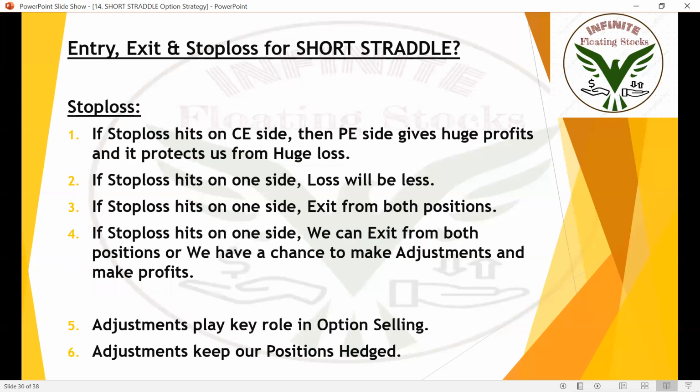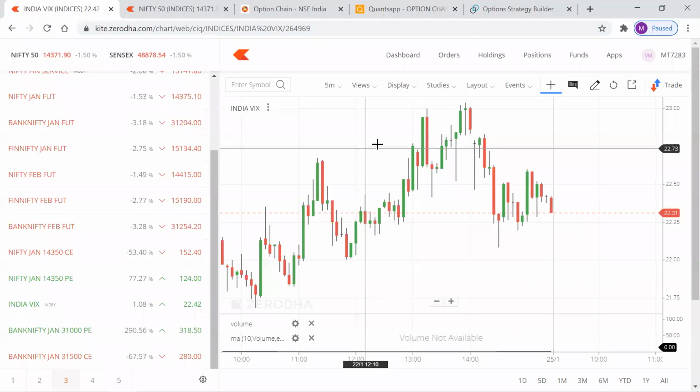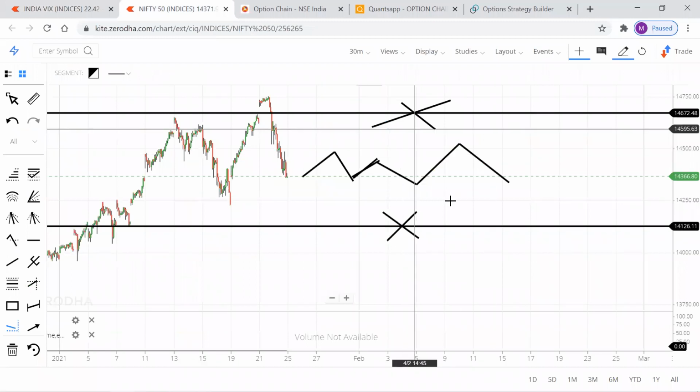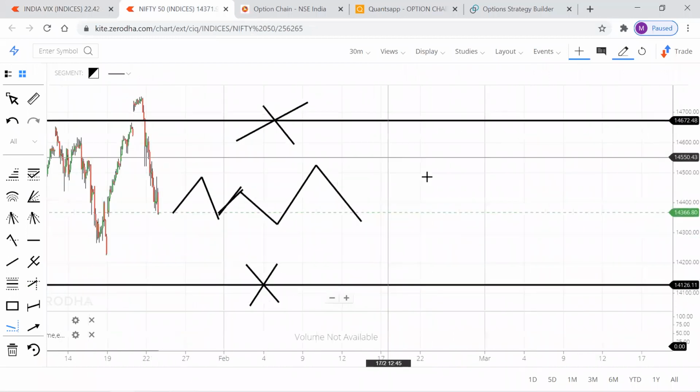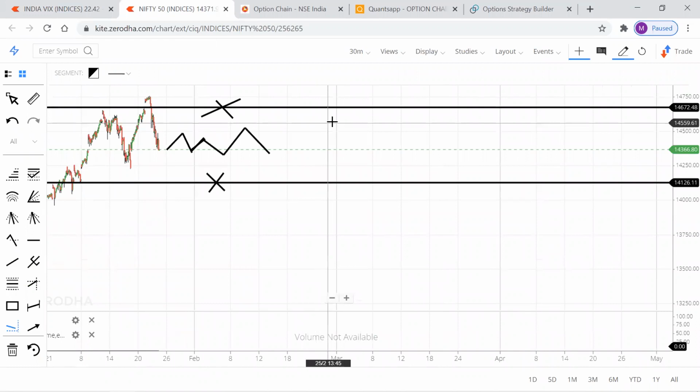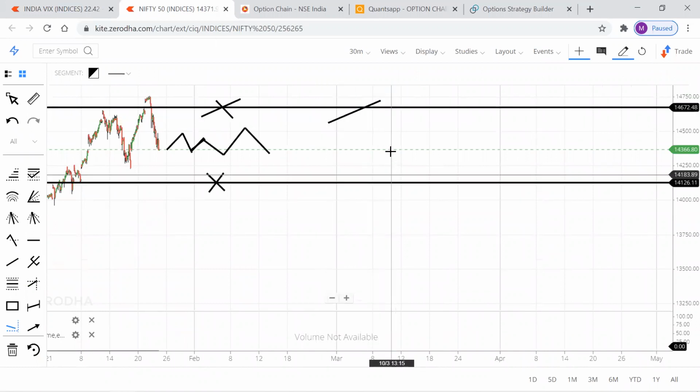So, very important. If stop loss hits on the CE side, then the PE side gives you huge profits and it protects us from huge loss. If stop loss hits on the PE side, then the CE side gives you huge profits. Let's get onto the chart. See, this is our range. Imagine the market made a wild move and it broke the upper level.